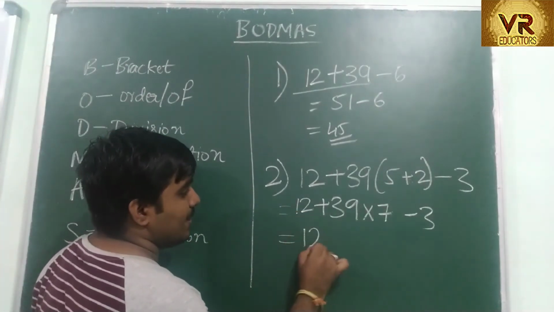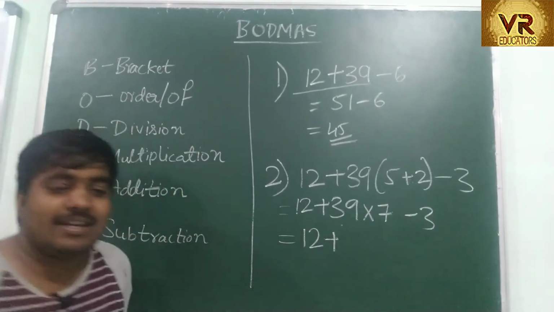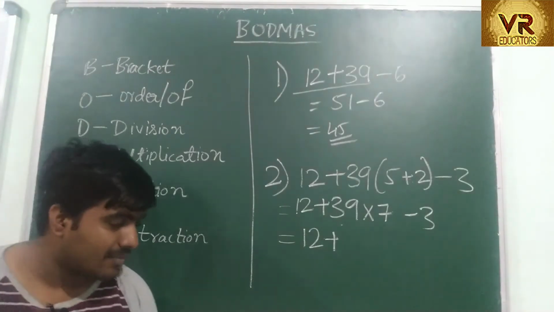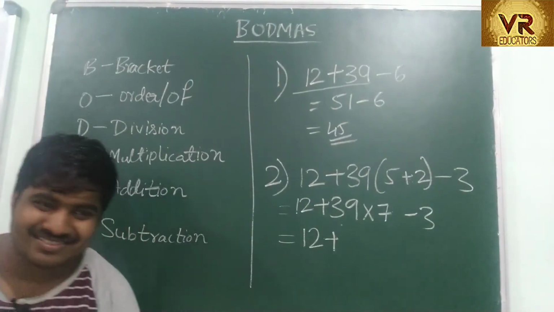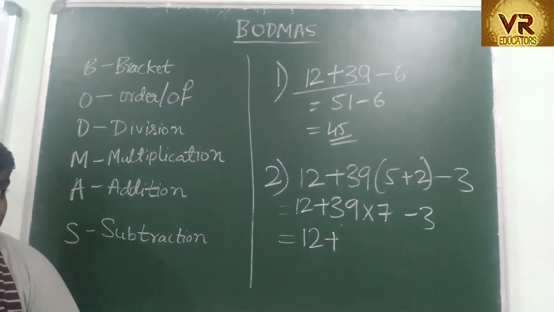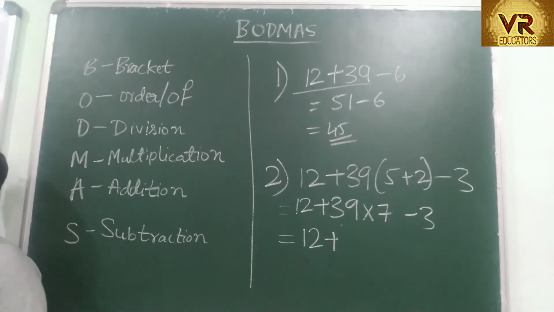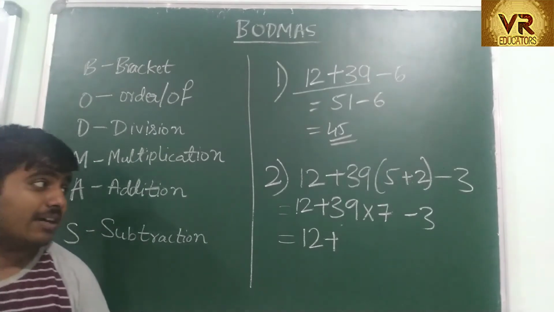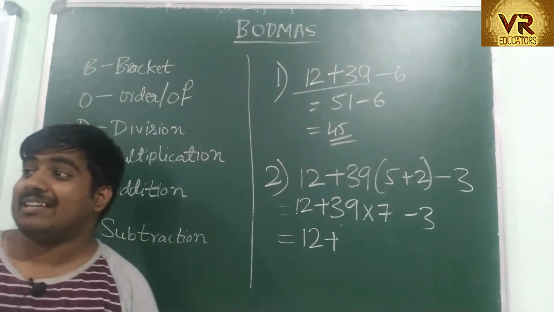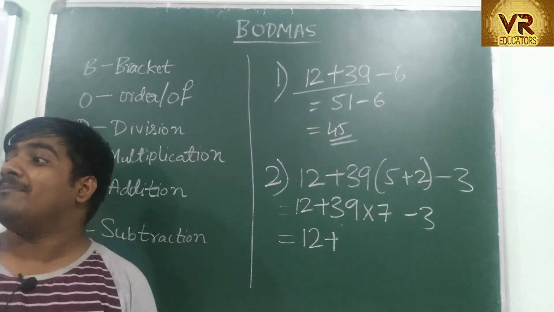So this is 12 plus 39 into 7. What is 39 into 7?